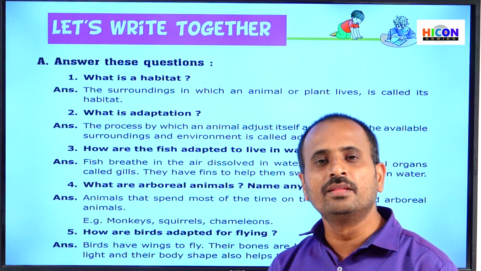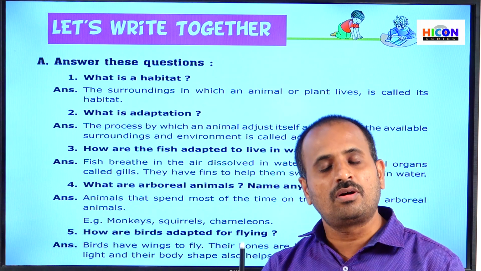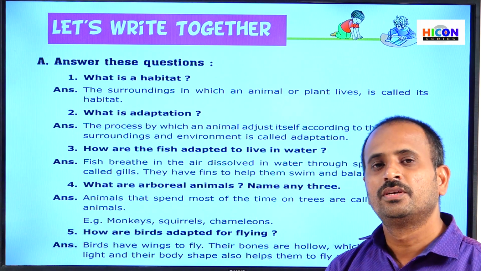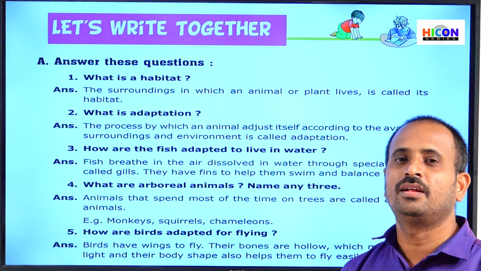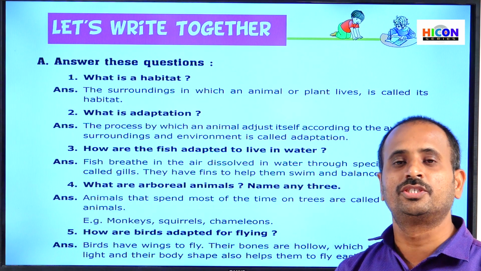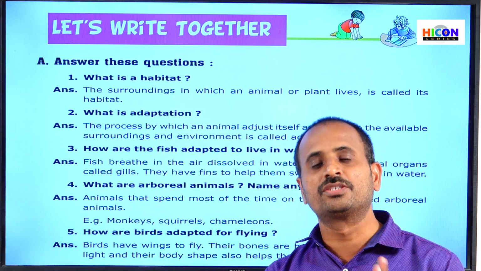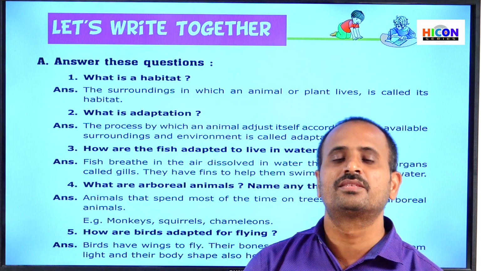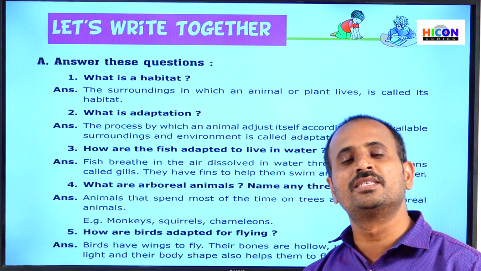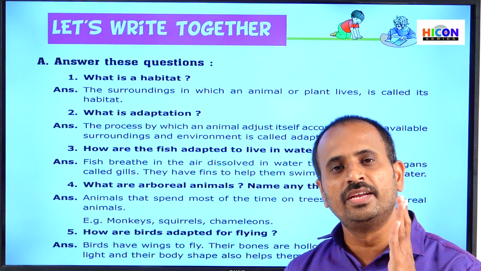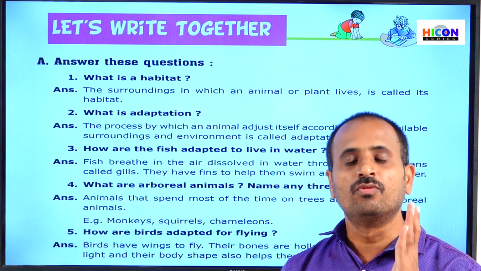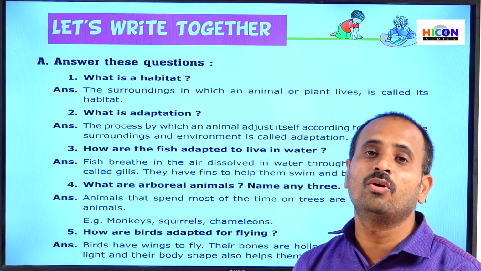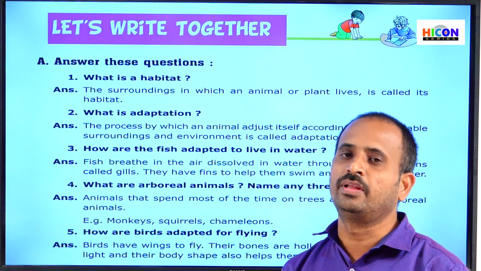Children, do you observe the gills of the fish? The gills are red-colored, feather-like structures present on each side. The fish can breathe through its gills. The speciality of the gills is that they allow only the oxygen present in the water and do not allow the water to enter their bodies.